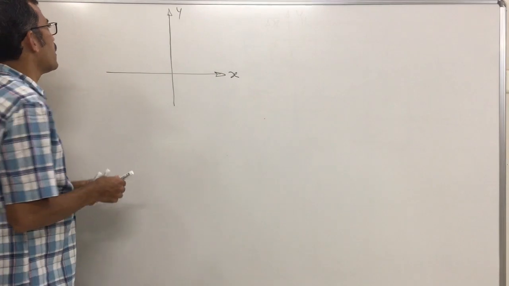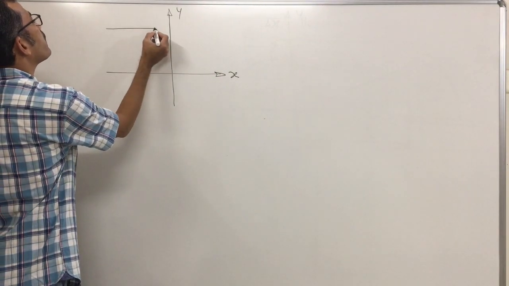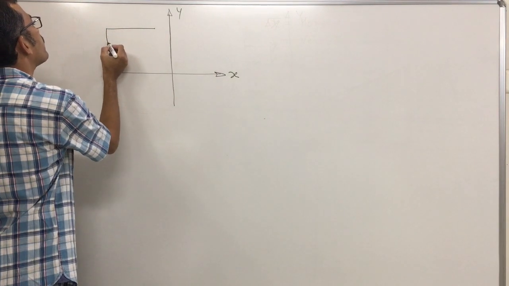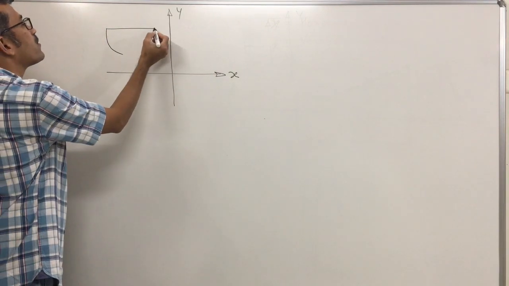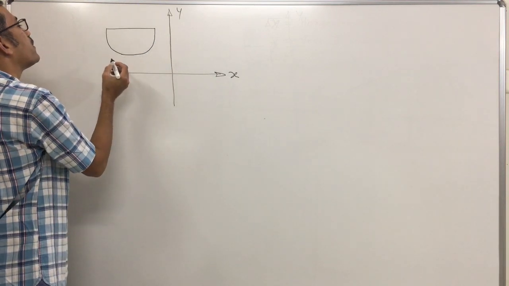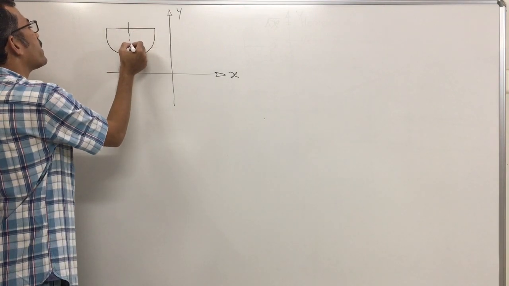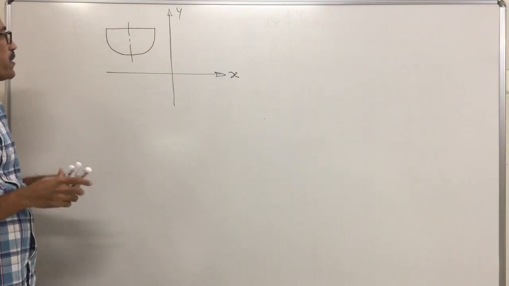Now if a semicircular lamina is given like this, is it visible? Yes, I am drawing a small figure slightly. This one is a semicircle, where we'll represent its axis of symmetry. This will be the axis of symmetry.